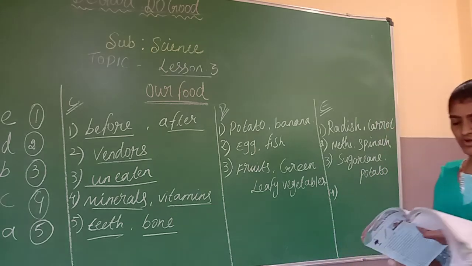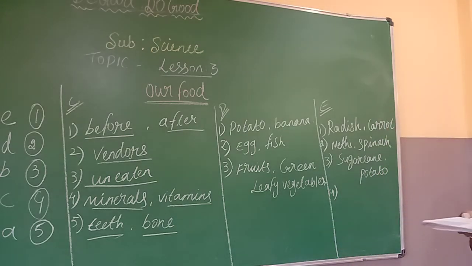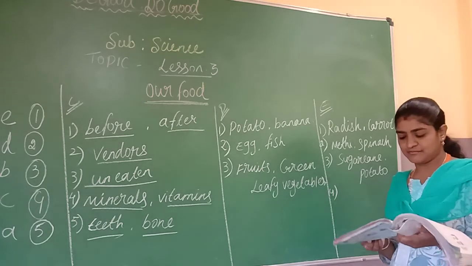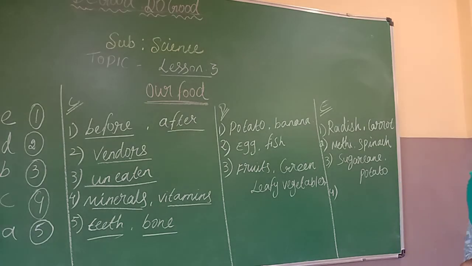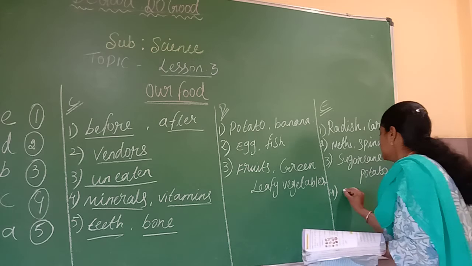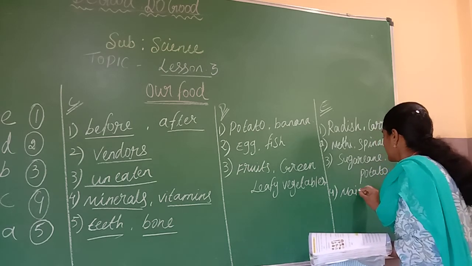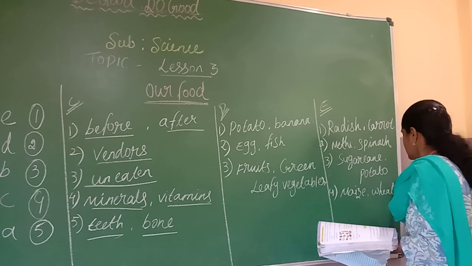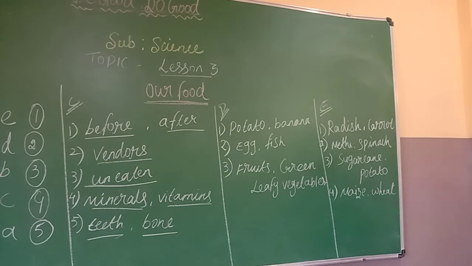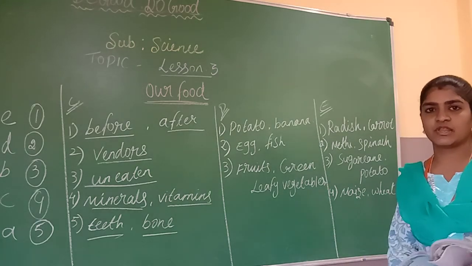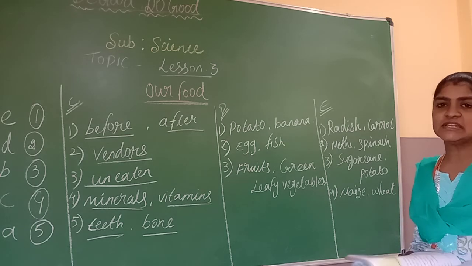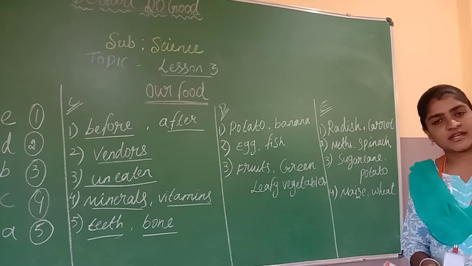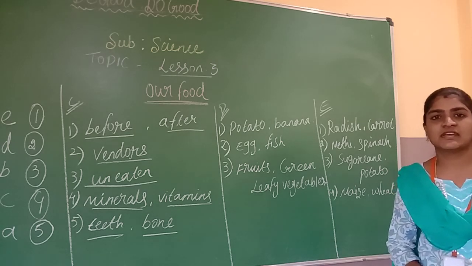Next is fourth one. That is from the seeds we will be getting different varieties of food. For example, wheat, maize, bajra, rice. So I am writing here maize and wheat. Okay, or else you can write rice or bajra, whatever you want. Okay, copy down neatly children. You have to use pencil and you have to write. I will be checking in the interactive session. Okay, thank you children. Have a nice day.